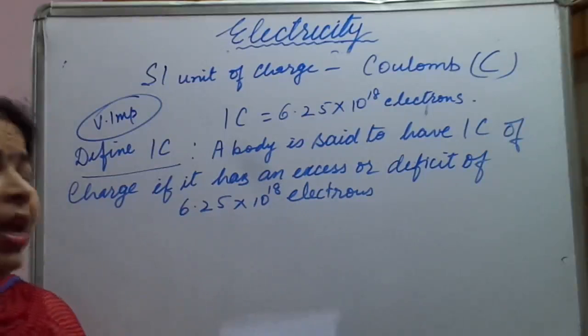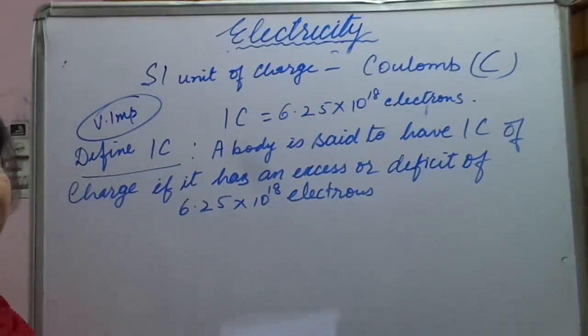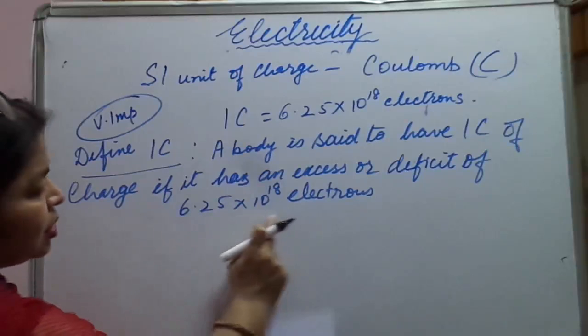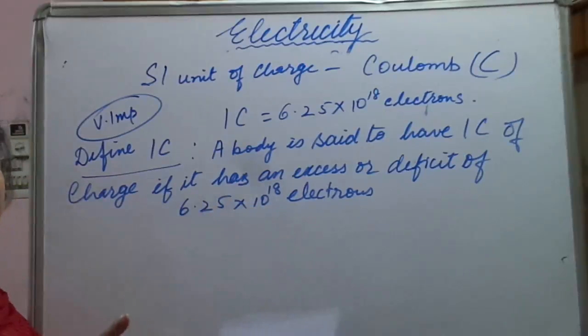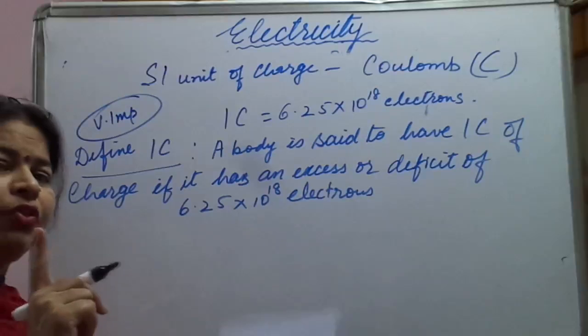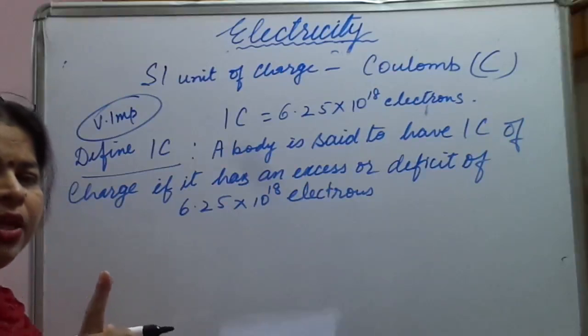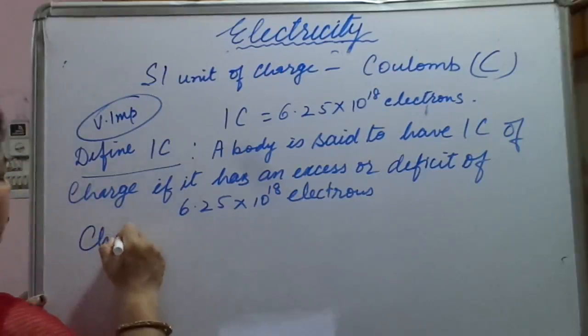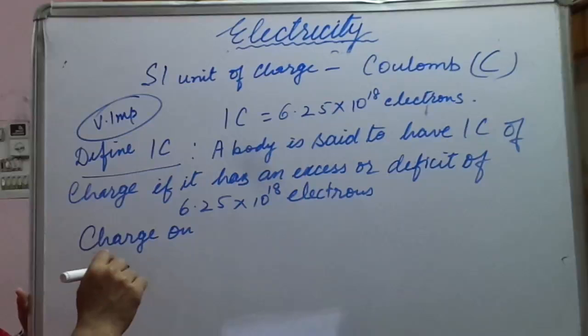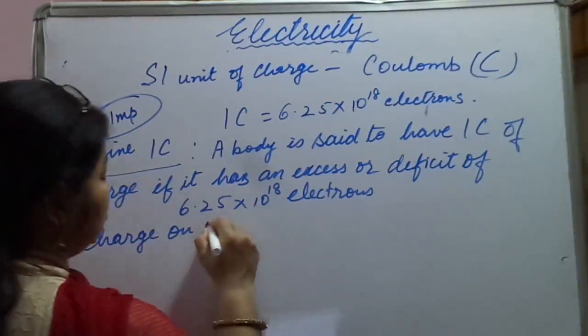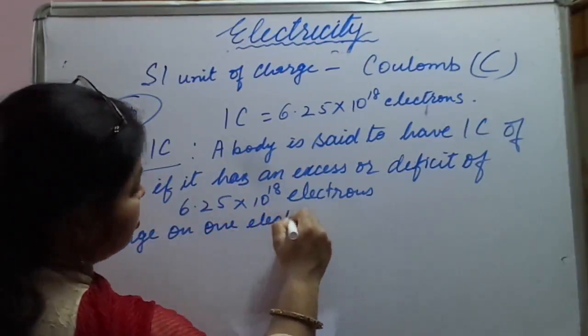Now if I ask you, find out the charge on 1 electron. 1 coulomb is made up of this many electrons, but how much charge is present on 1 electron? So, the charge on 1 electron.